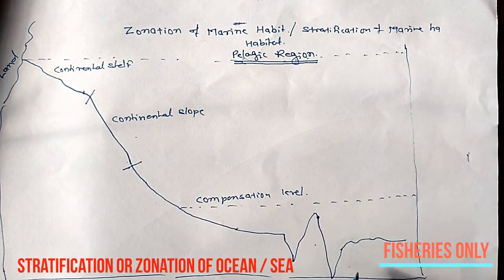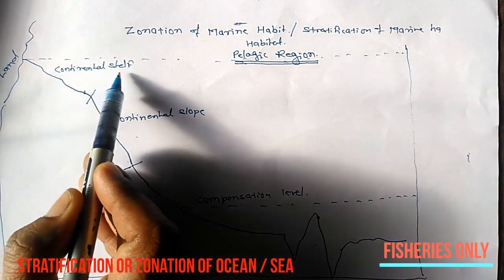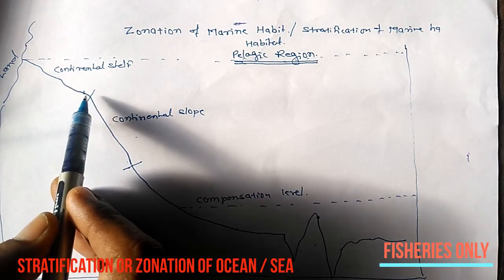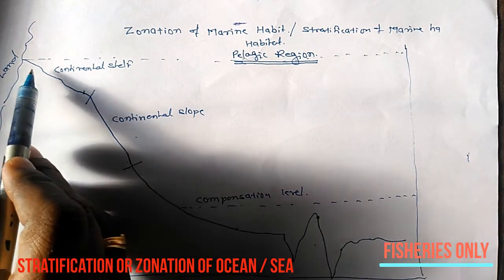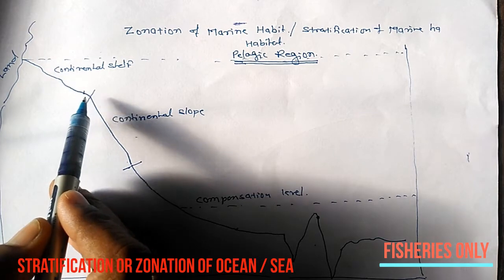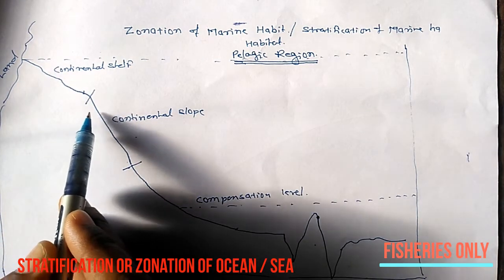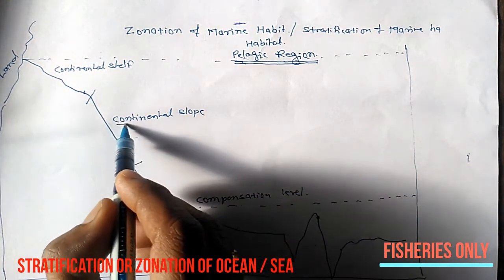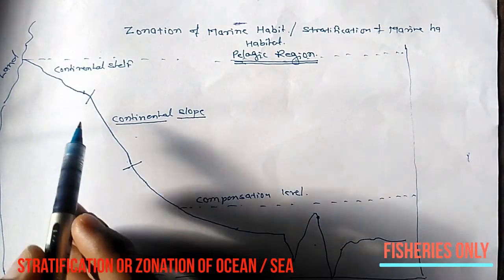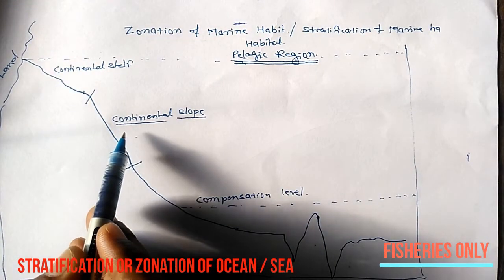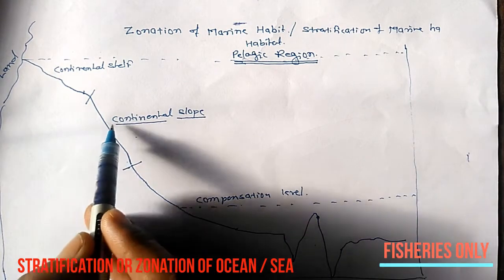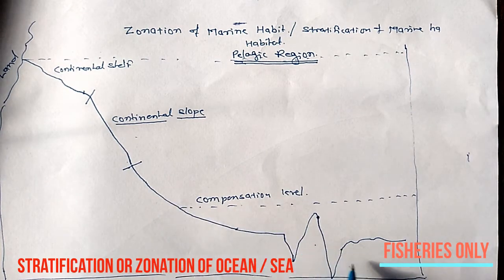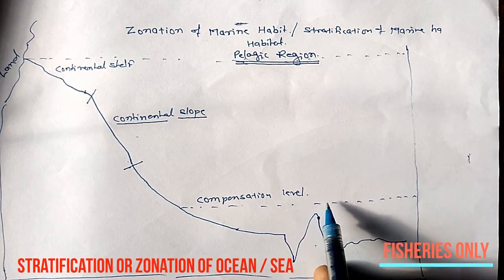towards the deepest zone. The first one is the continental shelf. The continental shelf is a slightly sloping area with less depth, and the slope of this continental shelf area is also less. After the continental shelf, a steep slope area starts, which is called the continental slope. In this area the depth suddenly increases, that is the continental slope. Then after the continental slope the deep sea starts, and this is the compensation level.